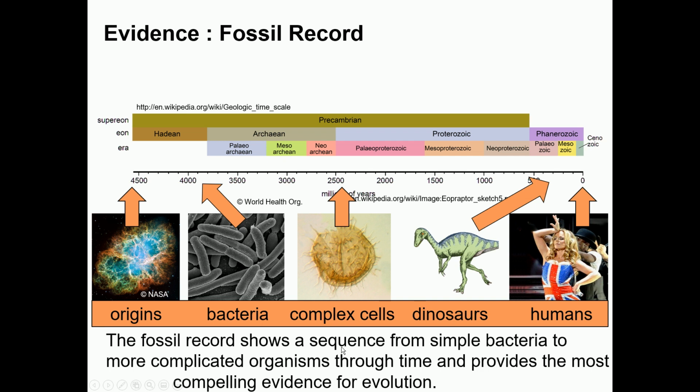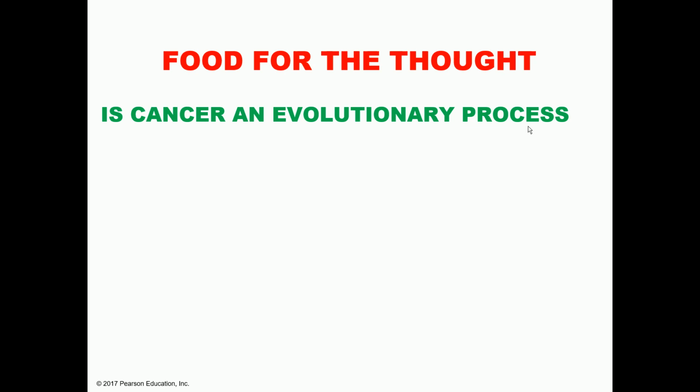The fossil record shows a sequence from simple bacteria, so this is bacteria, to the most complicated organisms through time, and provides the most compelling evidence of evolution. So we started from here, we have reached up to here. All these stages which we have gone through are because of the process of evolution. All the diversity of the biological world is because of the process of evolution.